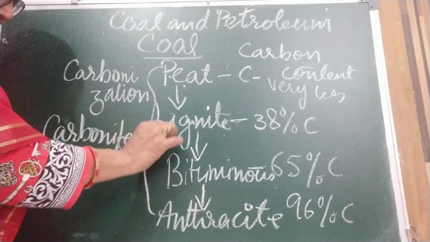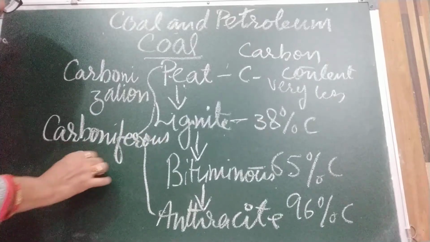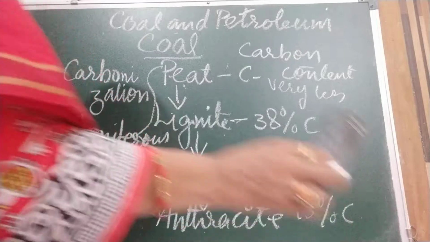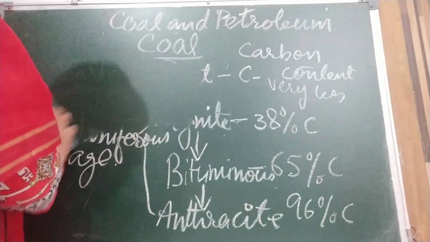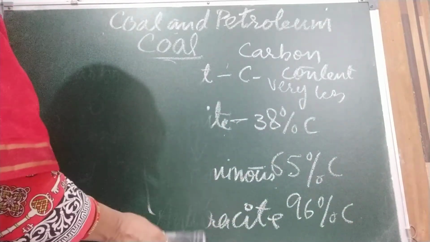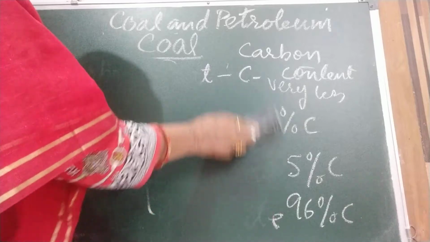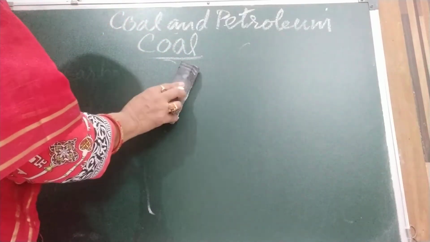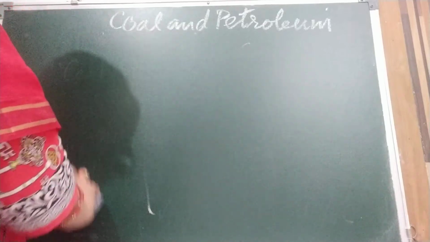Carboniferous age. Okay, so this is it. And in India, coal deposits are mainly found in Jharkhand, West Bengal, Orissa, Chhattisgarh, Madhya Pradesh and Tamil Nadu.